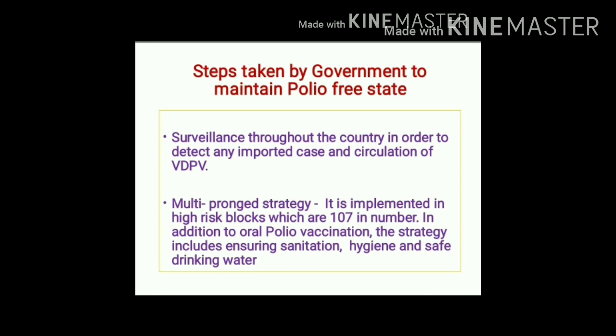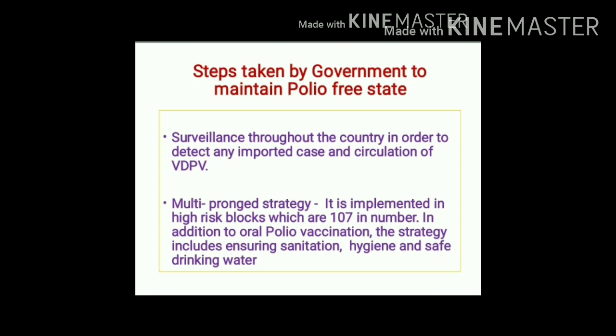To maintain polio free state in India, surveillance is carried out. This surveillance focuses on detection of any imported case in India or presence of circulating vaccine derived poliovirus. There are high risk areas or high risk blocks. These are about 107 in number.